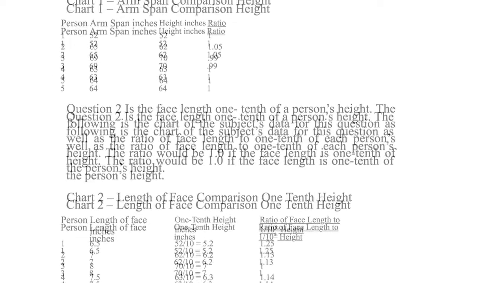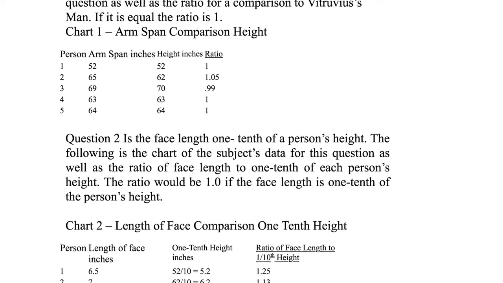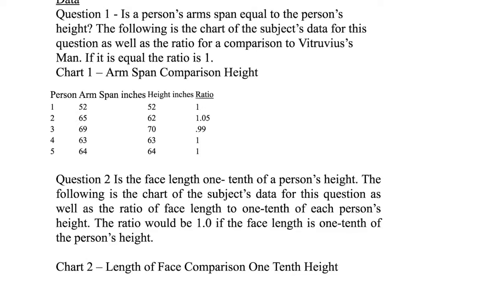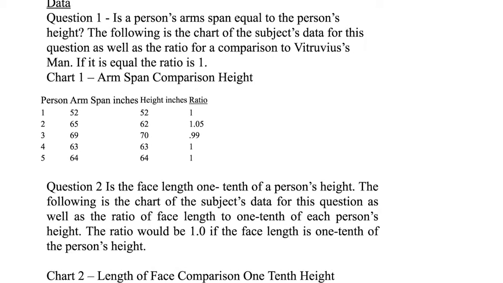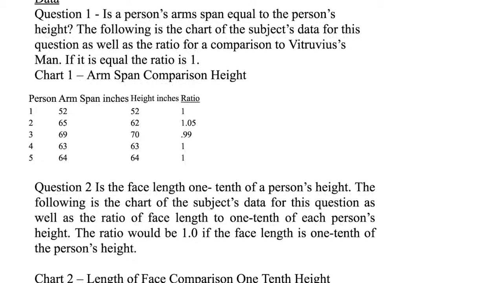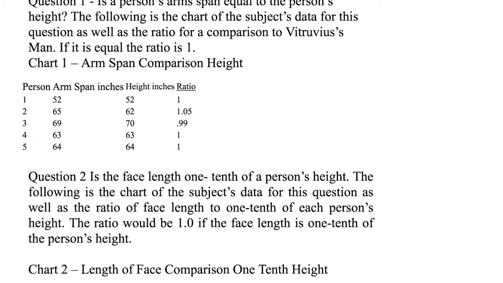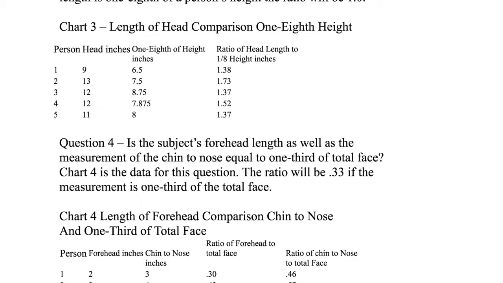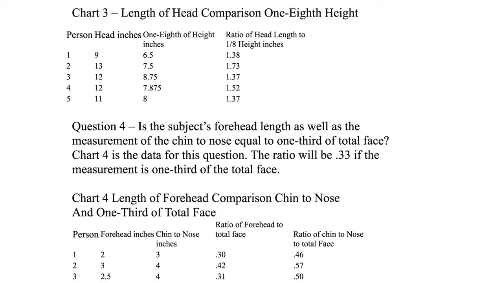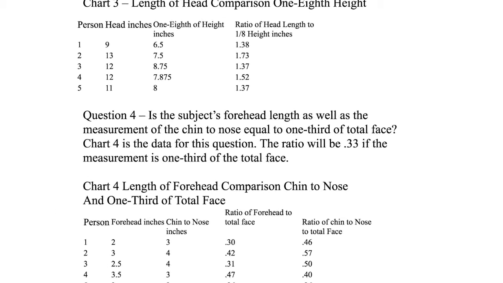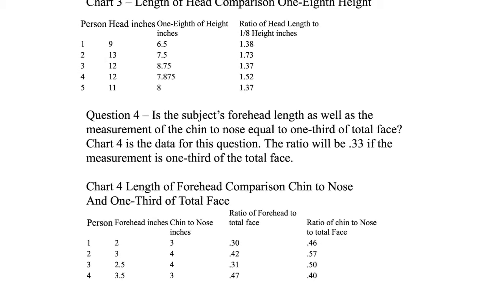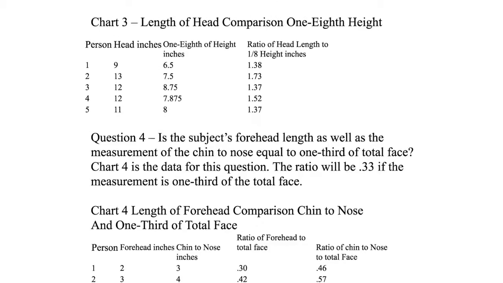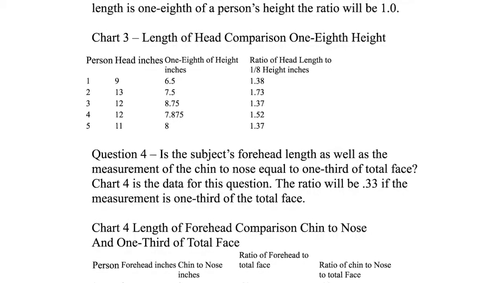Apparently, the individuals in this study have longer femurs than Vitruvius's man. The data in Chart 5 shows that every individual in this study has a longer femur than anticipated by Vitruvius. According to the National Institutes of Health, the length of the femur is affected by nutrition and disease. Therefore, it is not surprising that modern humans have evolved since Roman times. Once again, the data shows ratios larger than 1.0 for these individuals. Chart 5 proves the experimenter's hypothesis.